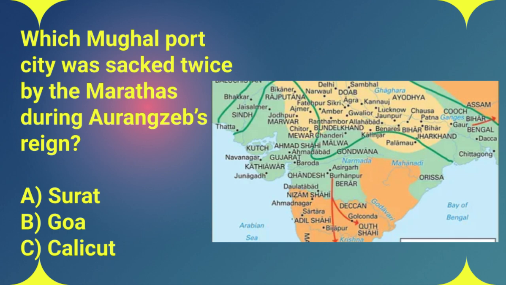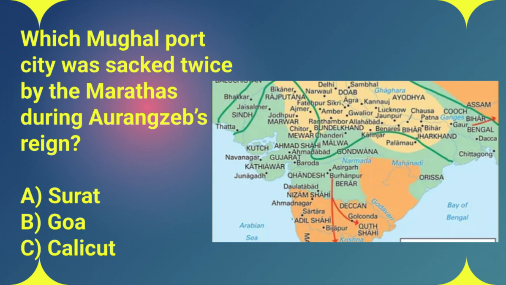Was it A. Surat, B. Goa, or C. Calicut? Yeah, this is a story about the Marathas really flexing their muscles, showing their strength. We're talking about Surat, a bustling port city vital to Mughal trade. And the Marathas managed to sack it twice under Aurangzeb's watch. That was a big deal.